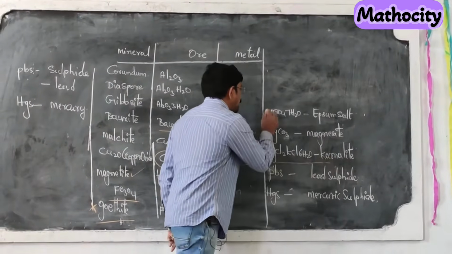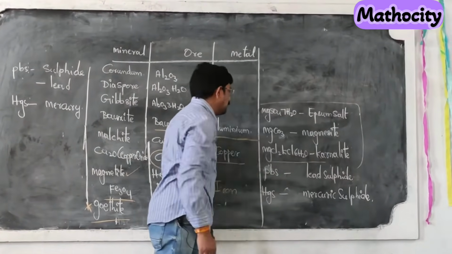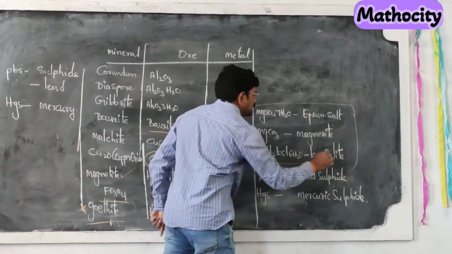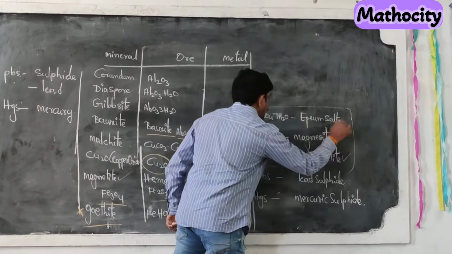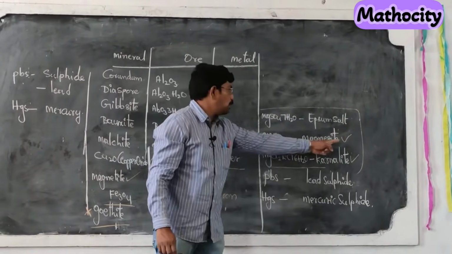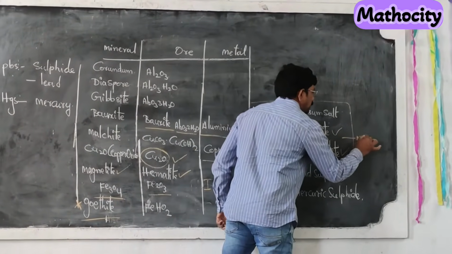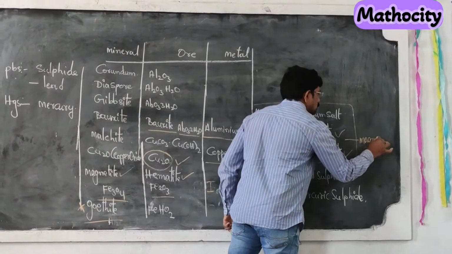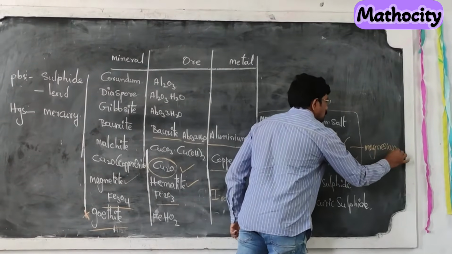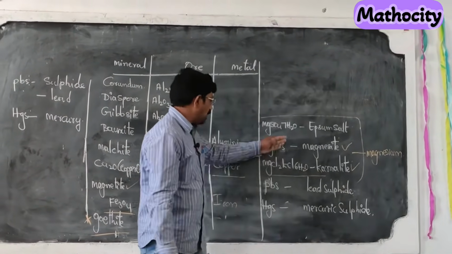Next, magnesite, MgCO3, and carnallite, MgCl2·KCl·6H2O. These are all the minerals, but we prefer carnallite and magnesite to extract the metal magnesium. Which metal is extracted? Magnesium. Okay, these are the ores of magnesium.